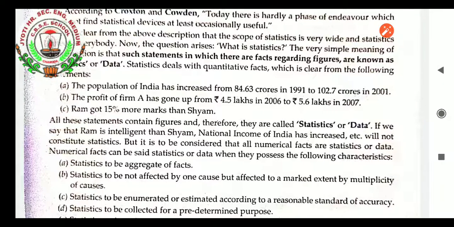If we say that Ram is more intelligent than Sham, it is not known how much more intelligent he is, because Sham is also intelligent, but Ram is more intelligent than Sham. But the above statement, Ram got 15% more marks than Sham, shows clearly that Ram is 15% more intelligent than Sham. So it is that type of data.